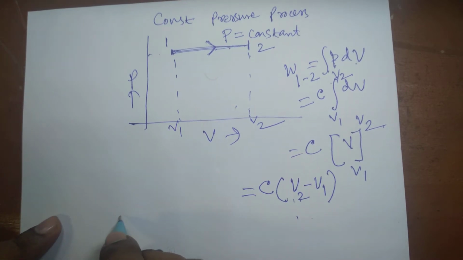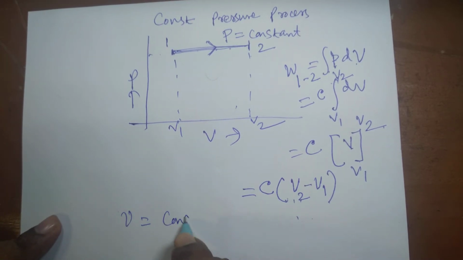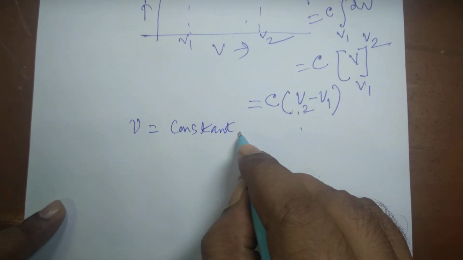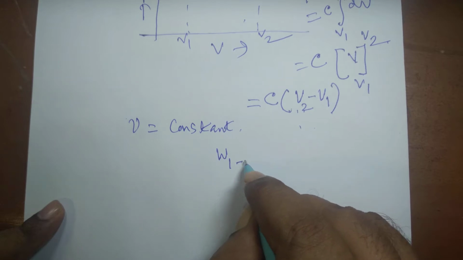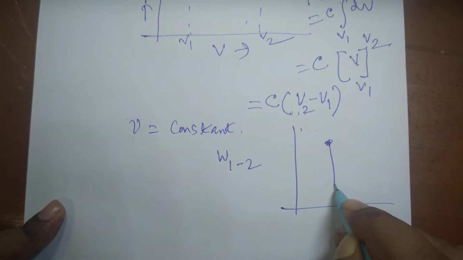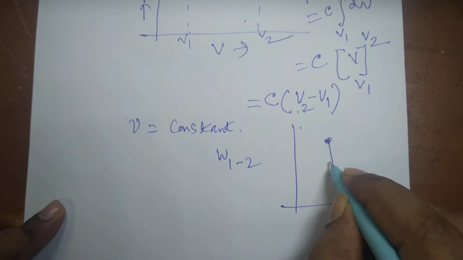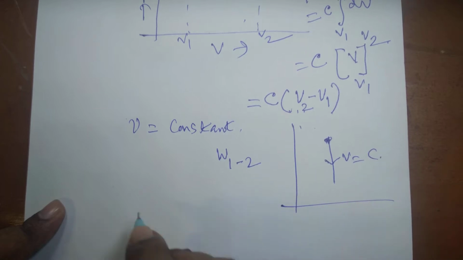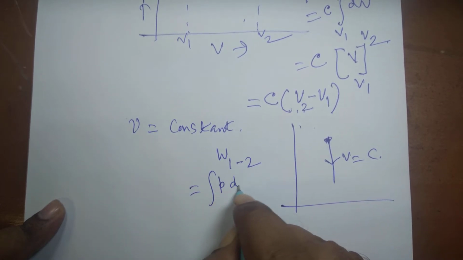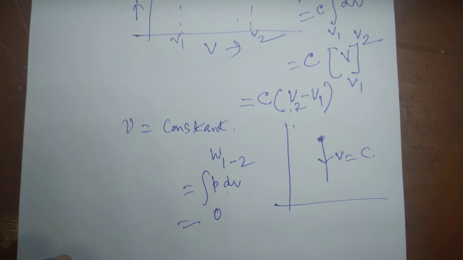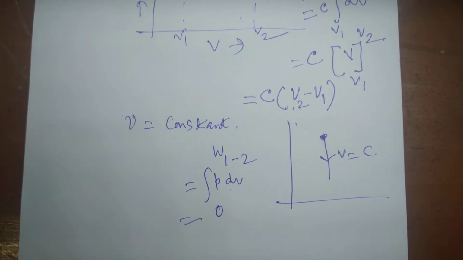Suppose a constant volume process, the process during which volume is constant, V is equal to constant. If you find out the work done, then the process will be like this. Since volume is constant, dV will be 0. So in a constant volume process, work done or PdV work will be equal to 0.